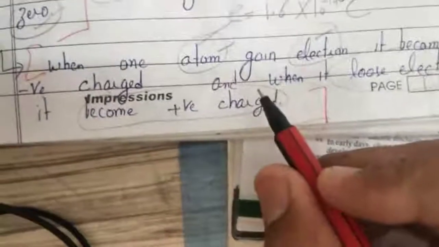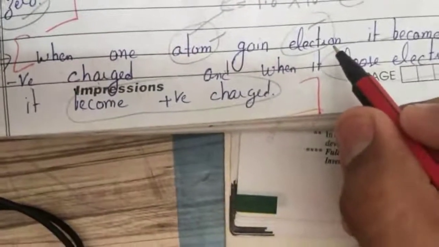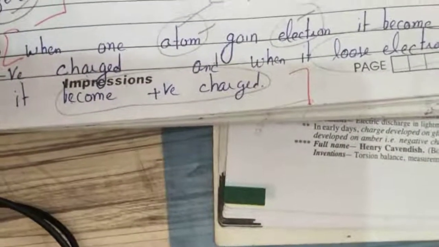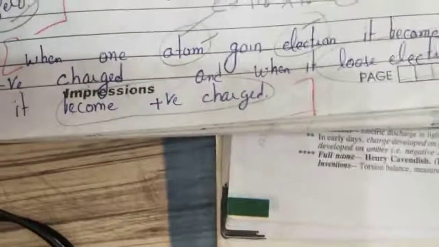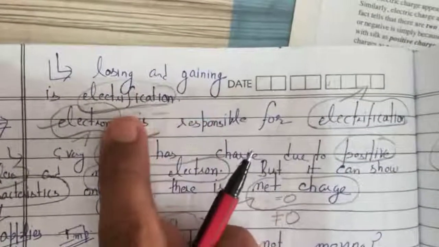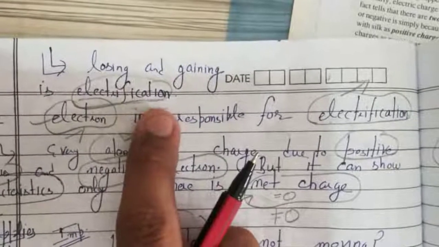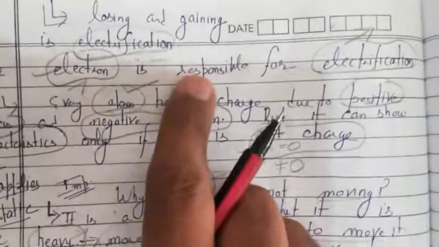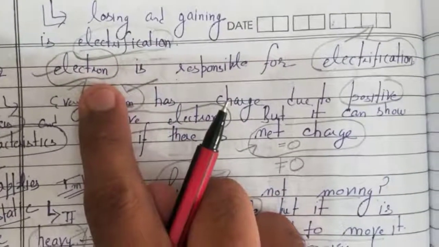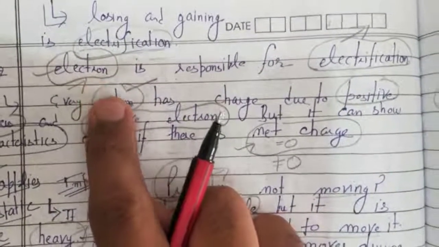When an atom loses an electron, it becomes positively charged. When it gains an electron, it becomes negatively charged. If an atom is losing or gaining electrons, it is known as electrification. So electrons are lost, electrons are gained. So electrification is possible only due to electrons.